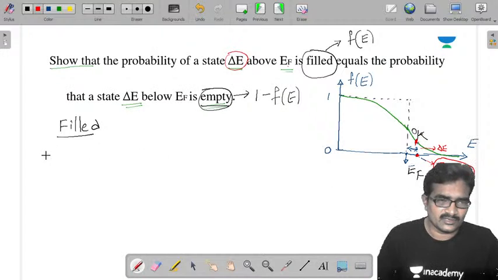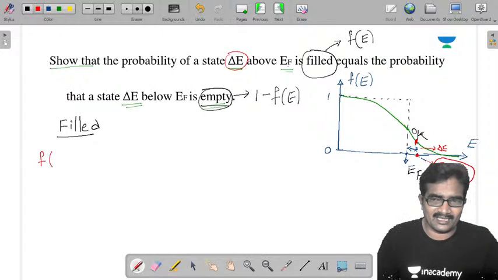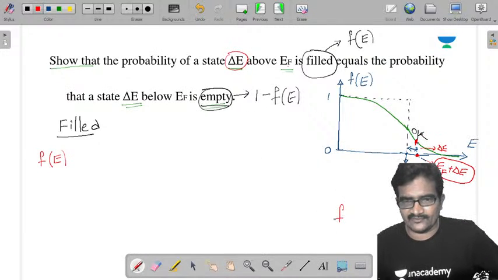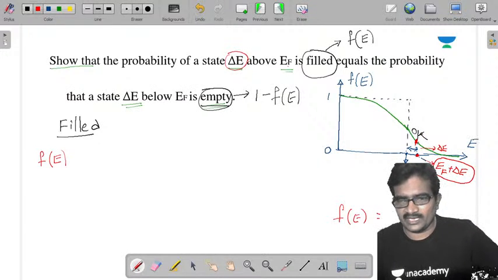So therefore, F of E, this is our standard equation. So our standard equation is F of E equals 1 by 1 plus e power E minus EF by KT.